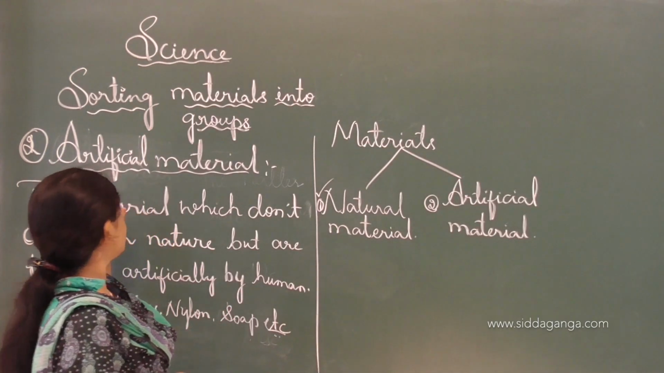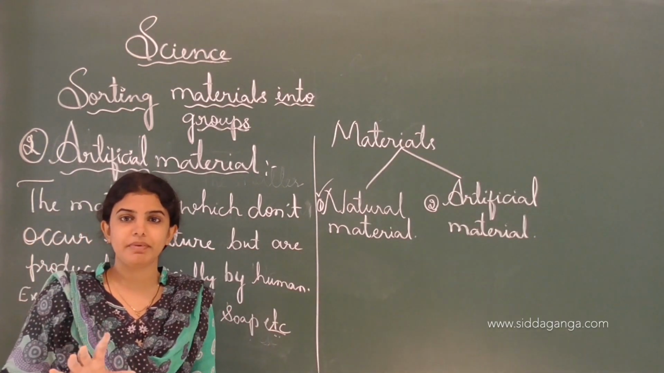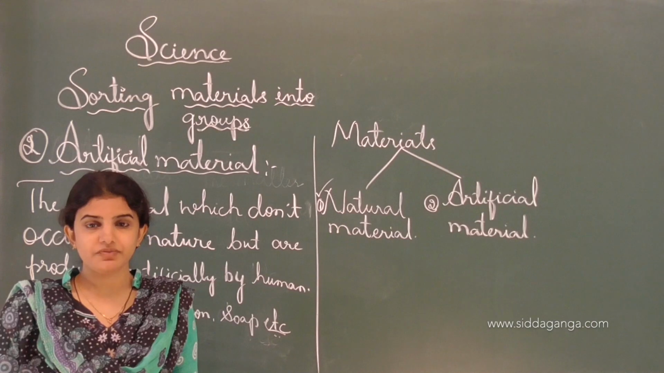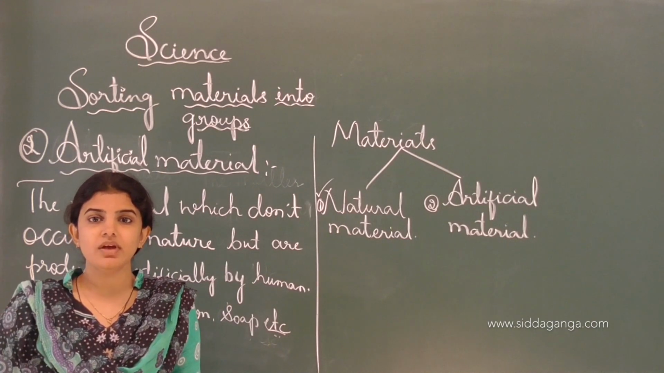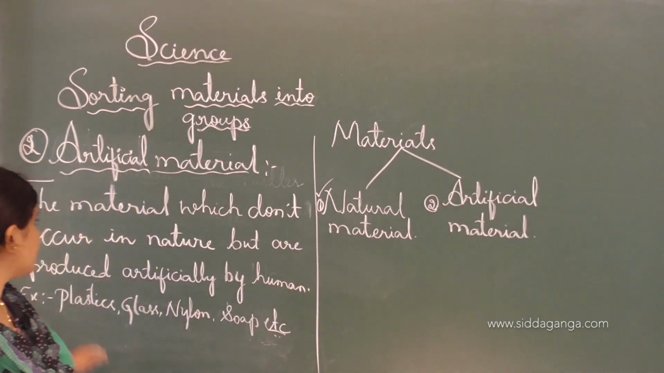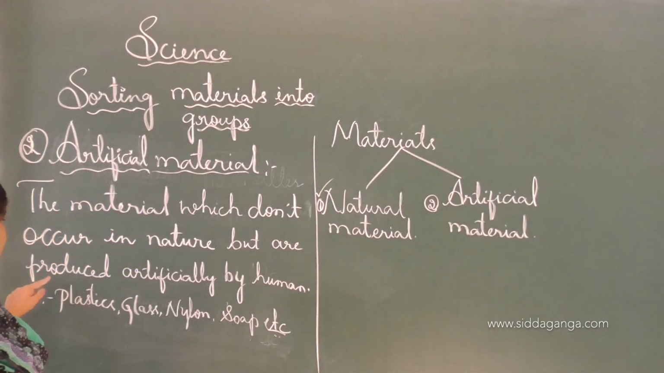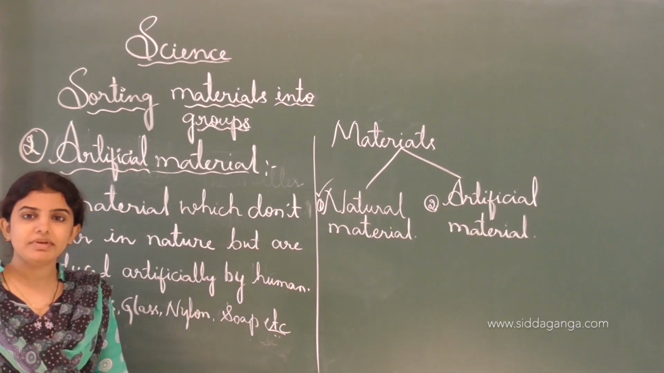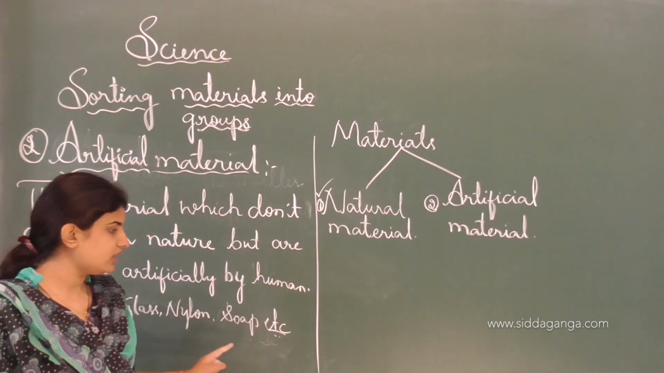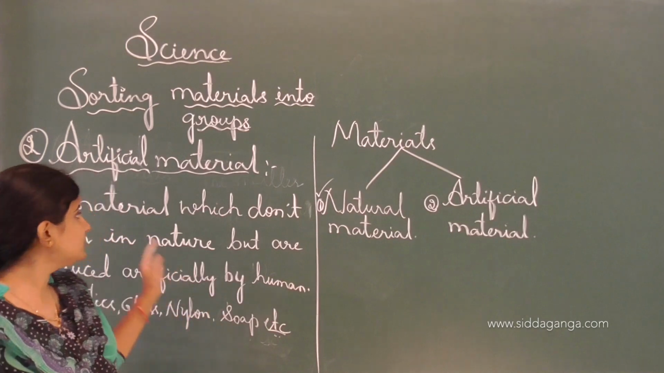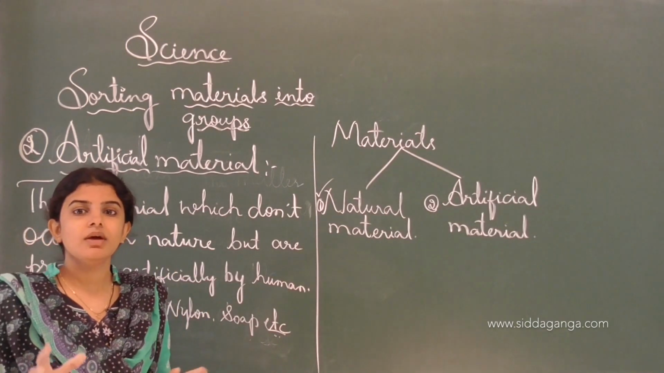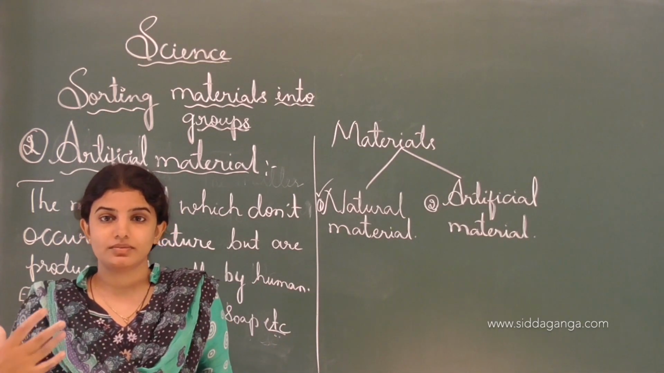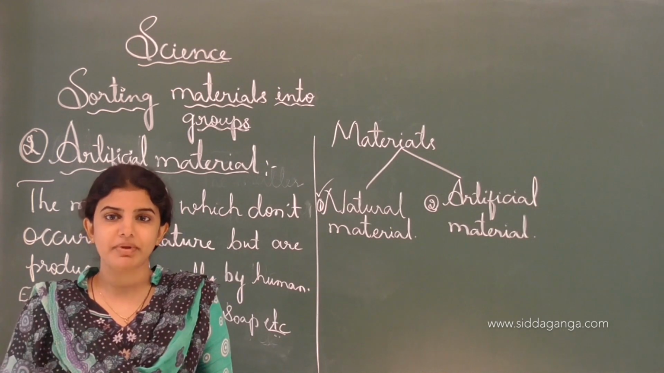In this way, artificial materials can be prepared by man or produced by applying different techniques and chemicals to that material. The materials which do not occur in nature but are produced artificially by humans are called artificial material. Examples are plastic, glass, nylon, soap. Soap also comes under this heading, it is an artificial material. For preparing soap, different types of chemicals and materials are added.